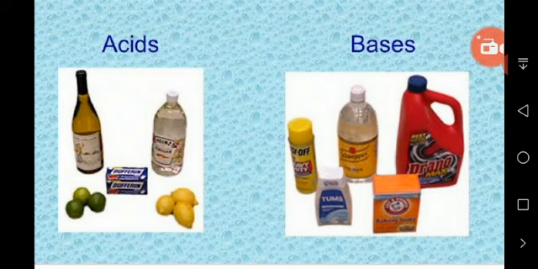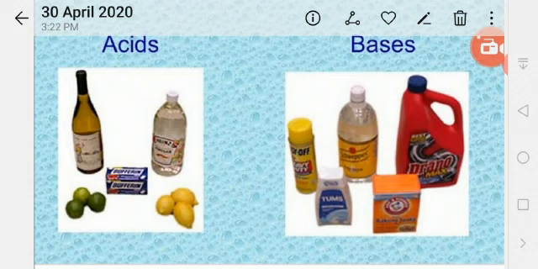Okay, acids are sour in taste. Yes, citric acid is sour in taste. You all know that. Now, acids have corrosive action on skin. Do you know? Please don't try it, because if you try, your hand will not be there. Okay, don't try, just listen. Acids cause painful blisters. Don't try, please.